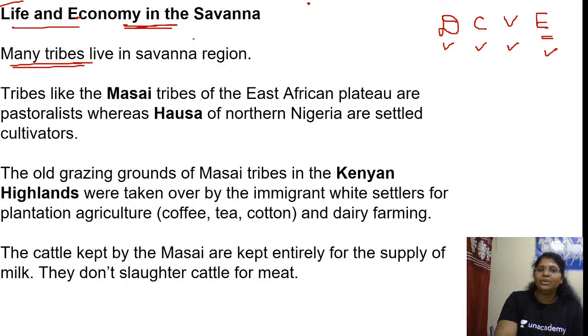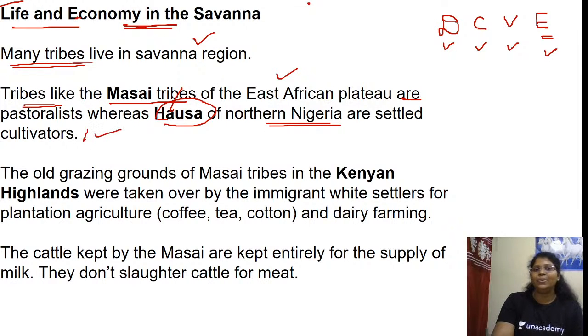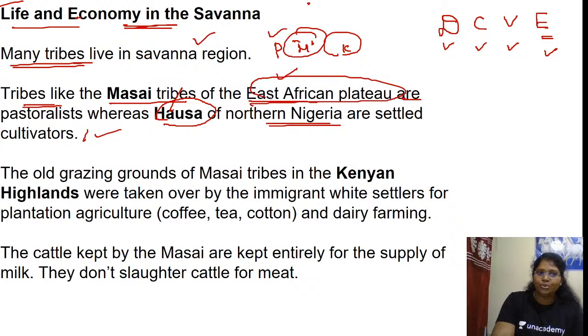Many tribes live in the savanna region. Tribes like the Maasai of the East African Plateau are pastoralists, whereas the Hausa of northern Nigeria are settled cultivators. Here only we have discussed the code: PMK, East Africa. Pastoralists, Maasai, East African Plateau, that is Kenya. Okay, and pastoralists, whereas Hausa of northern Nigeria are settled cultivators.